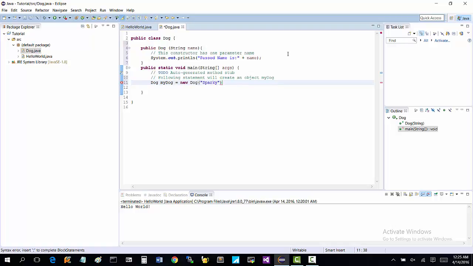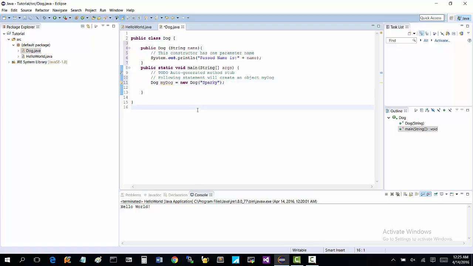And what this statement says is I have a variable of type Dog. I'm giving it the variable name myDog, equals new, which is just a keyword that says I'm creating a new object of type Dog with the name Sparky.